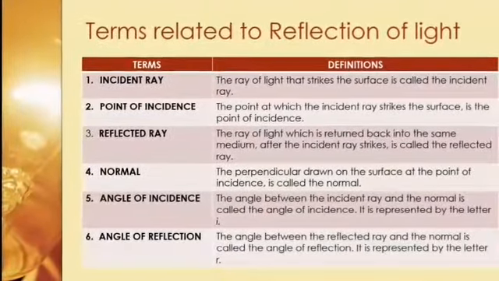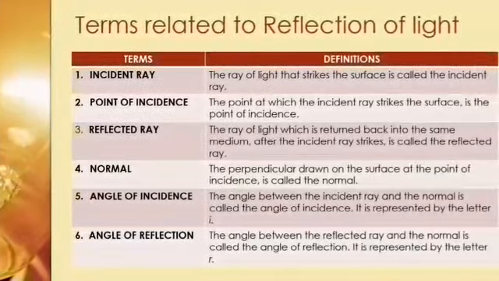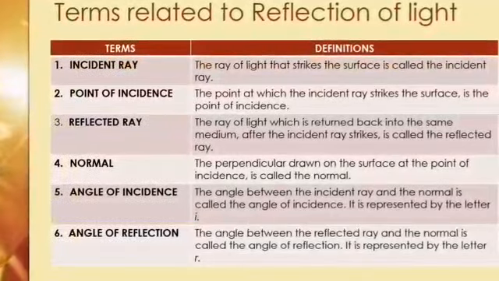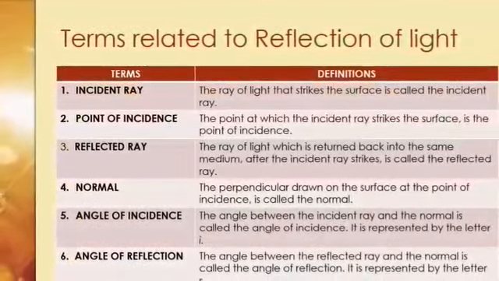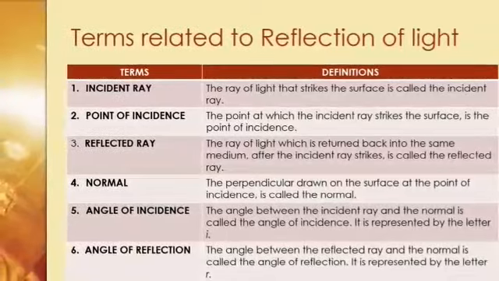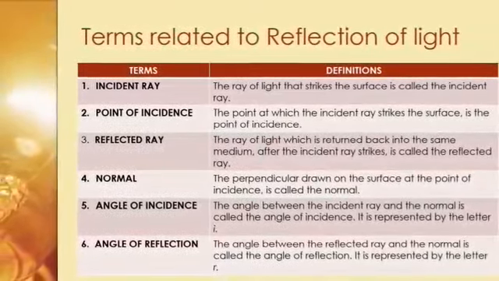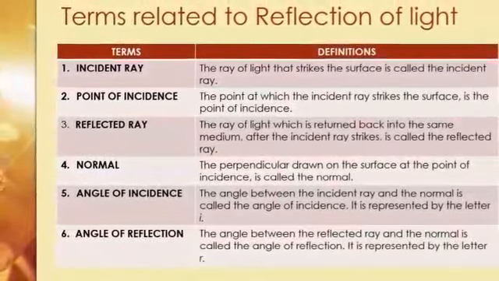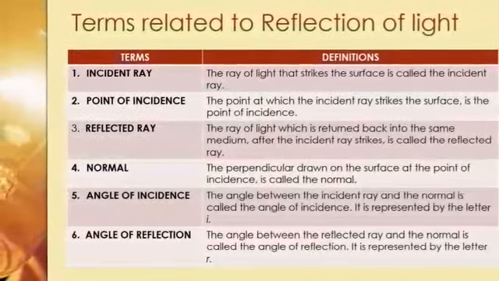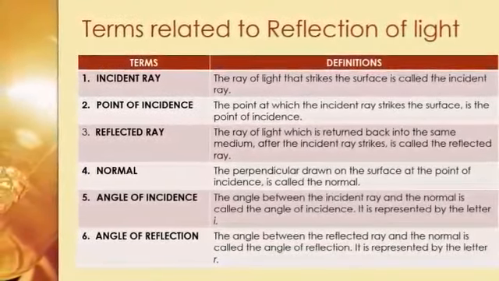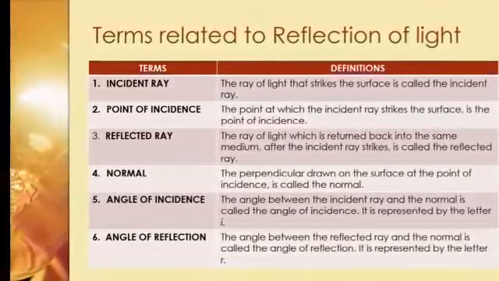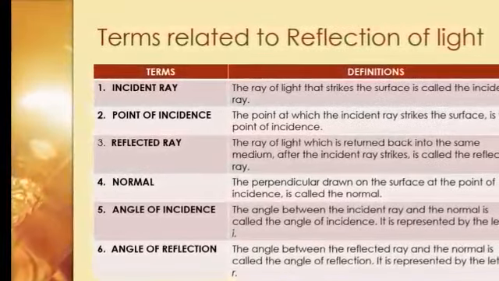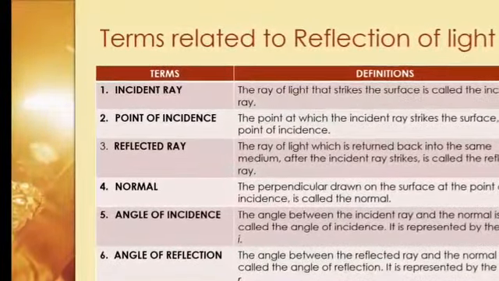Let's study some terms related to the reflection of light, and these are the terms which we'll be using frequently while studying this topic. Incident ray. The ray of light that strikes the shining smooth surface is called the incident ray. Point of incidence. The point at which the incident ray strikes the surface is called the point of incidence. Reflected ray. This is the ray which is returned back into the same medium after the incident ray strikes the smooth surface.